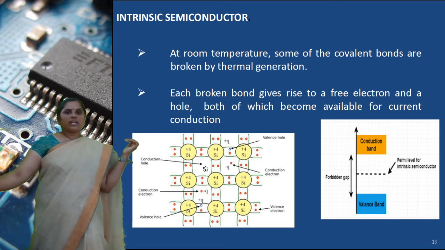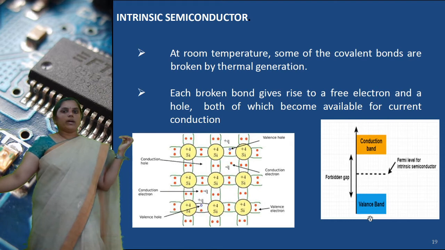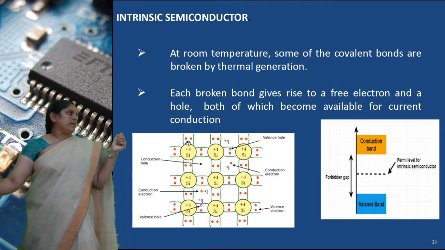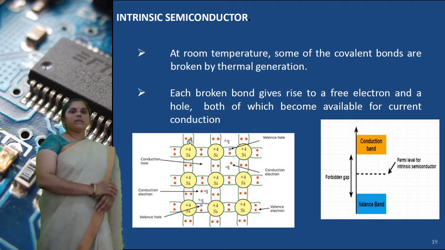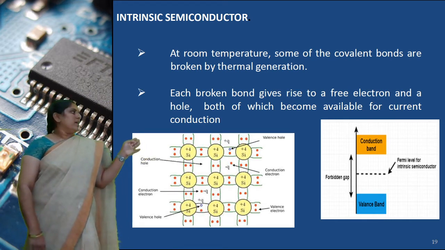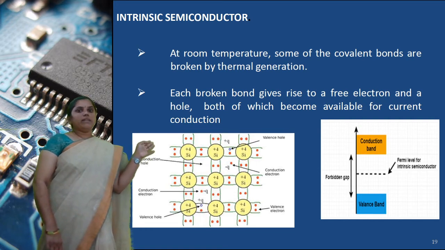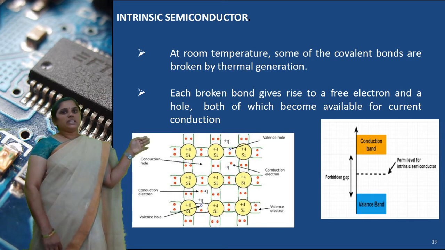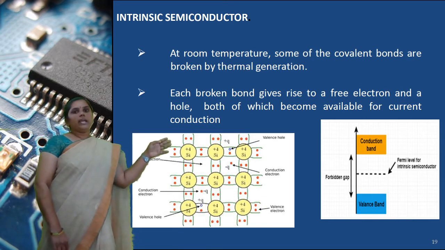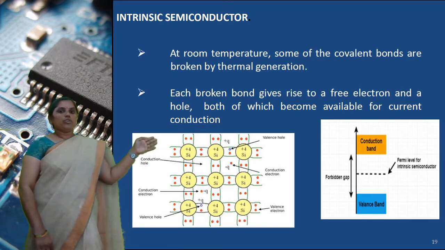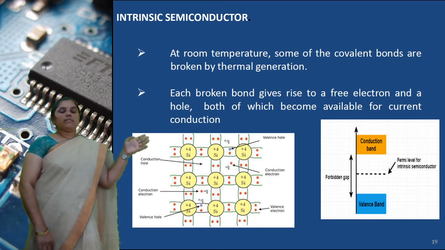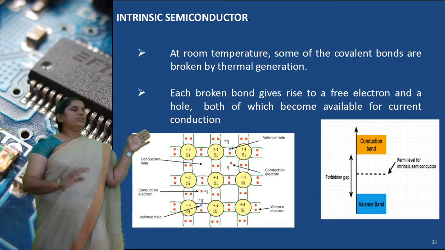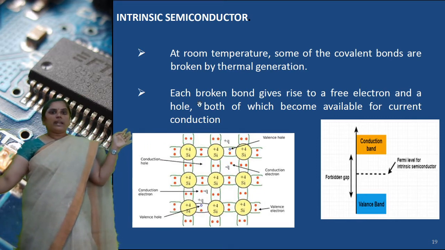Why? Because there are no extra electrons to move from valence band to conduction band. Absolute zero is minus 273 degrees Celsius. At this temperature, the intrinsic semiconductor acts as an insulator, and it is not possible to move electrons from valence band to conduction band.